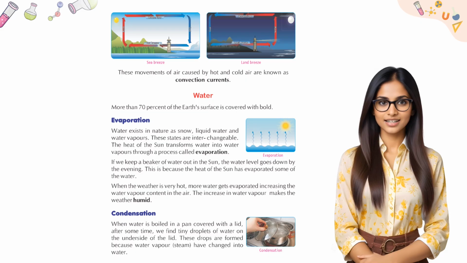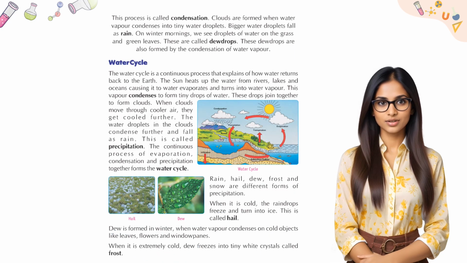Condensation. When water is boiled in a pan covered with a lid, after some time, we find tiny droplets of water on the underside of the lid. These drops are formed because water vapor, steam, has changed into water. This process is called condensation. Clouds are formed when water vapor condenses into tiny water droplets. Bigger water droplets fall as rain. On winter mornings, we see droplets of water on the grass and green leaves. These are called dewdrops. These dewdrops are also formed by the condensation of water vapor.